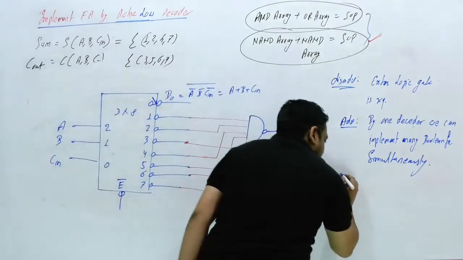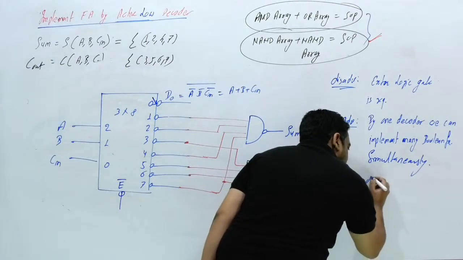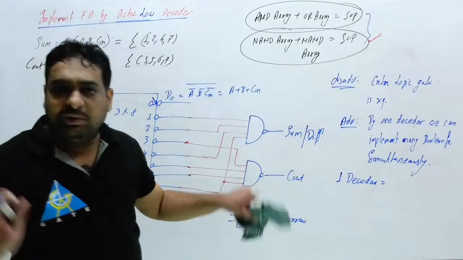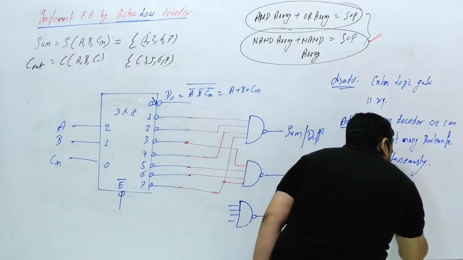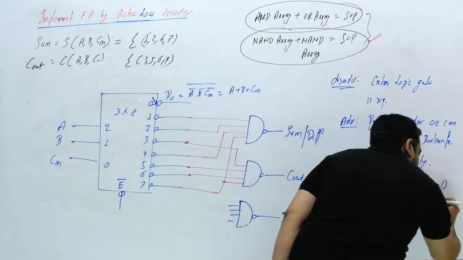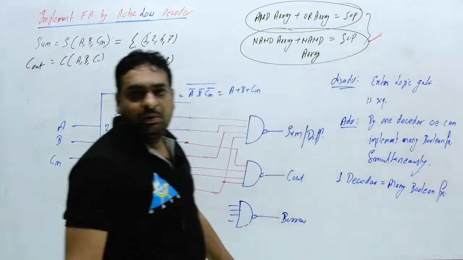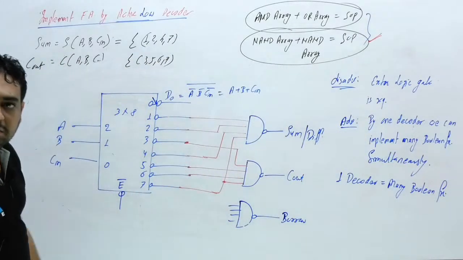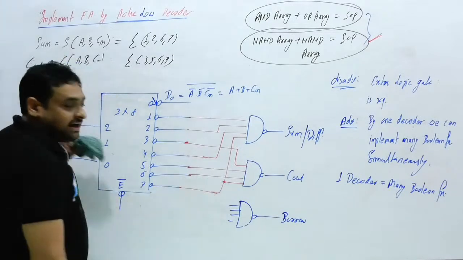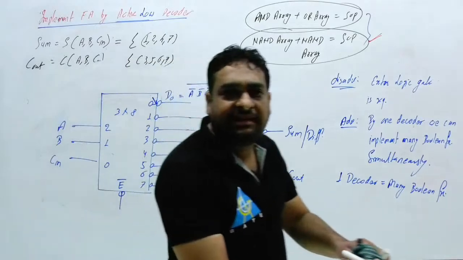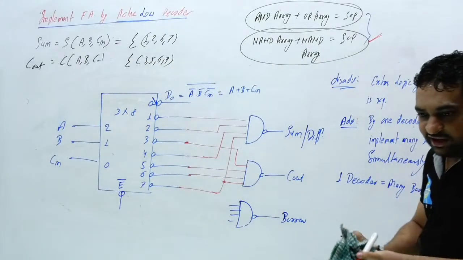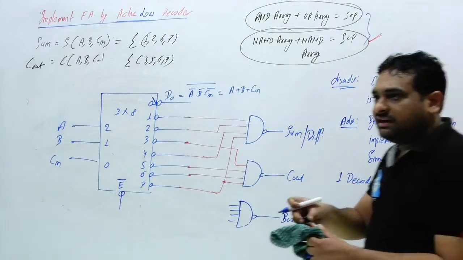So can I say one decoder is equal to how many boolean functions you can implement? Many boolean functions we can implement. This is the advantage. Clear the thing? This is the advantage. Now an adder cum subtractor circuit you can easily implement by this decoder. Clear the thing? I hope everything is clear.